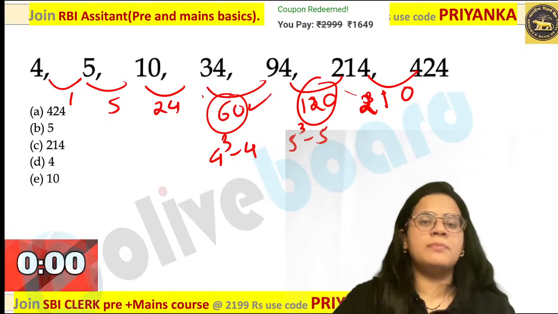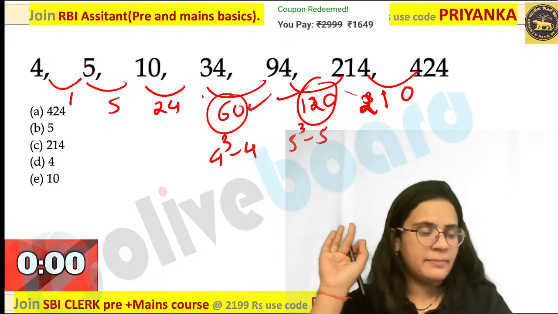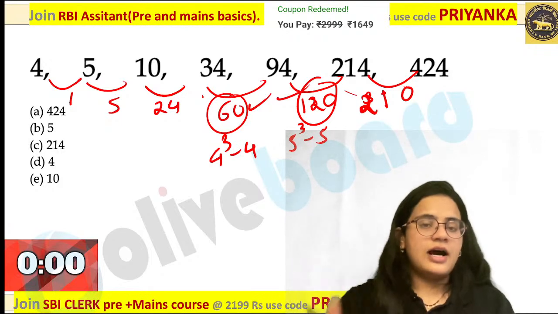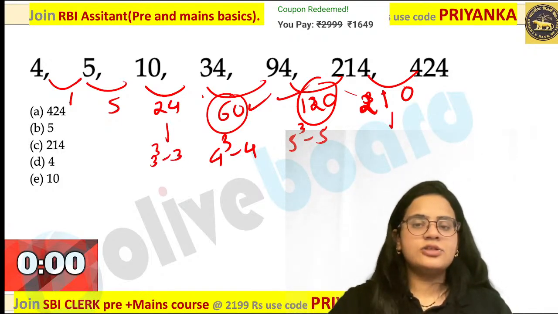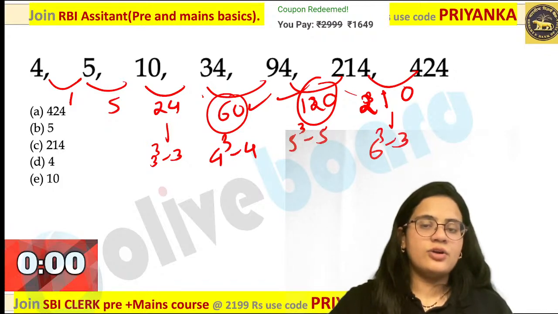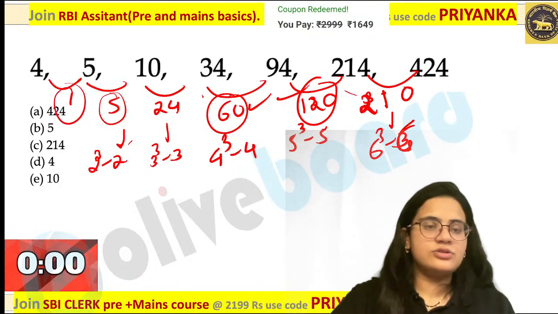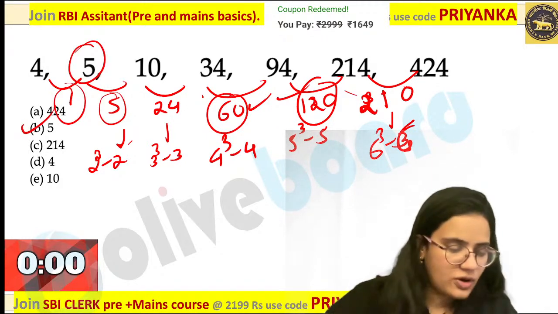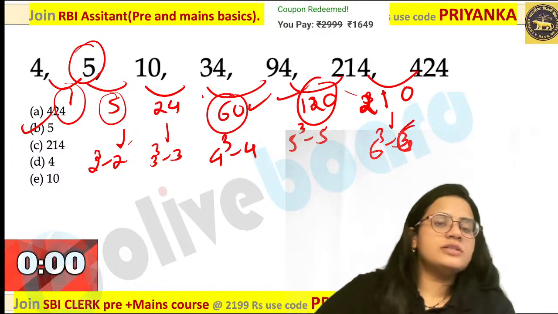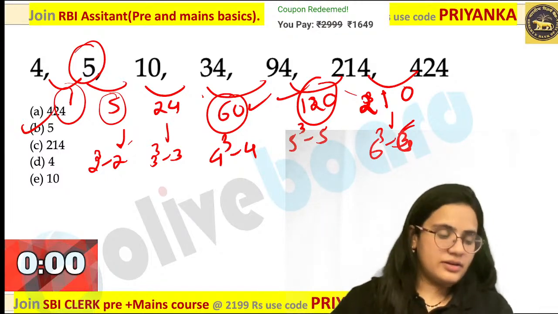At least these two numbers, please remember guys, they will appear many times in your exam. This is 3 cube minus 3. This is 6 cube minus 6. So where is it going wrong over here? If you are checking this, it is 2 cube minus 2. That means this value is wrong and even this value is wrong. That is because 5 is the wrong number over here.